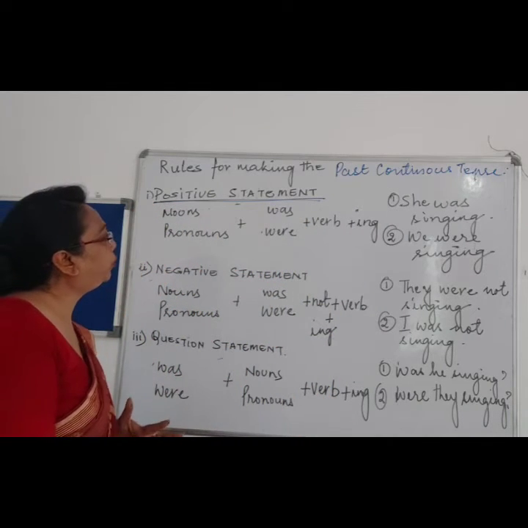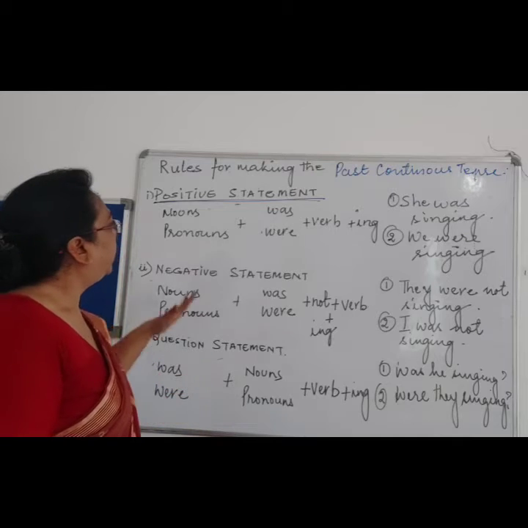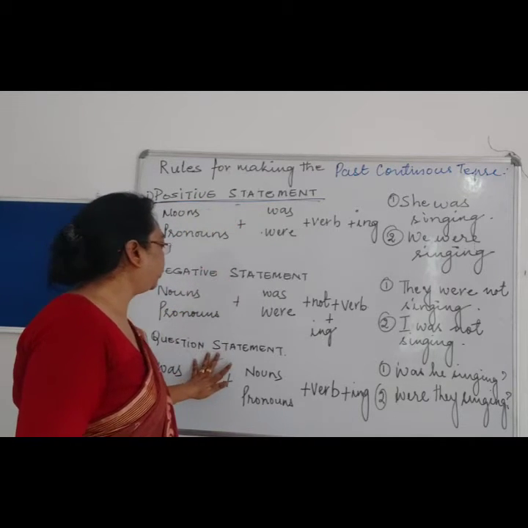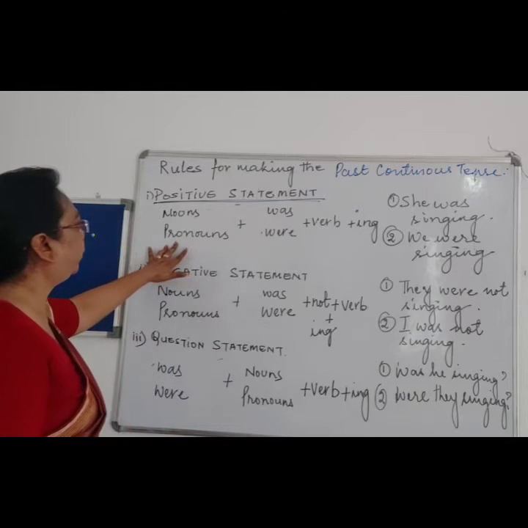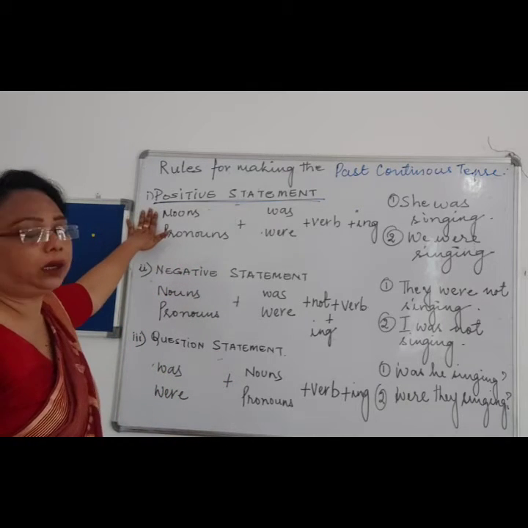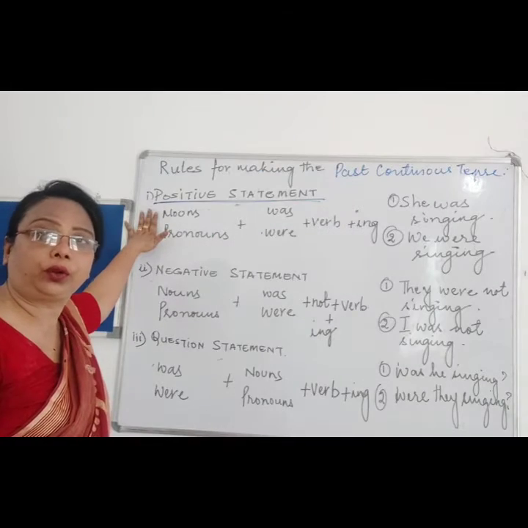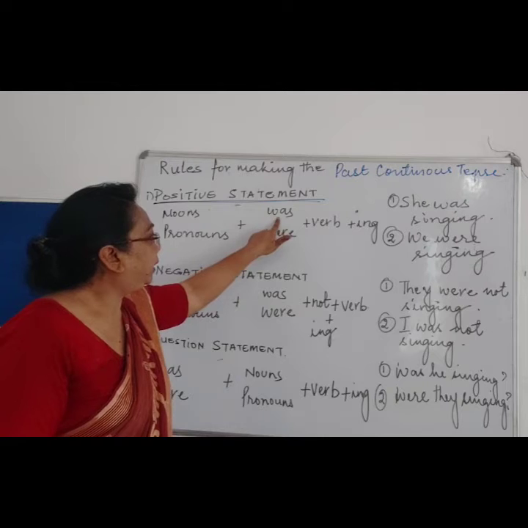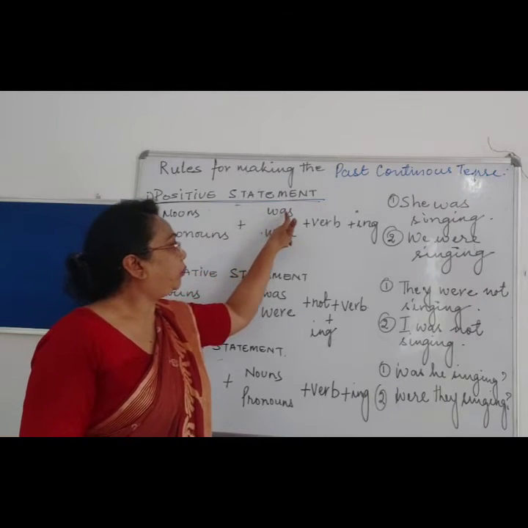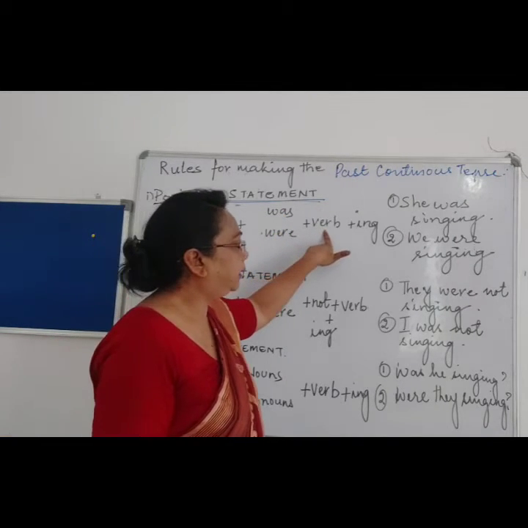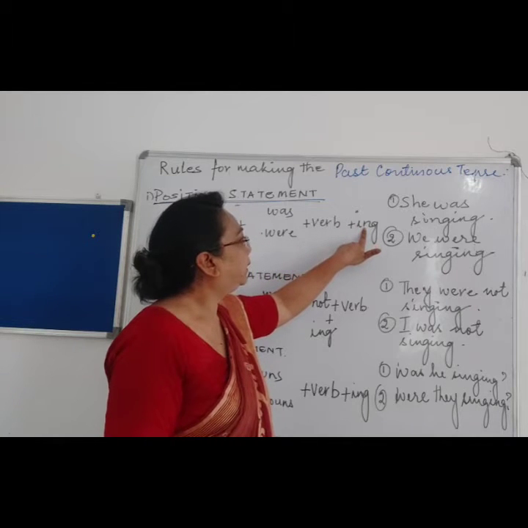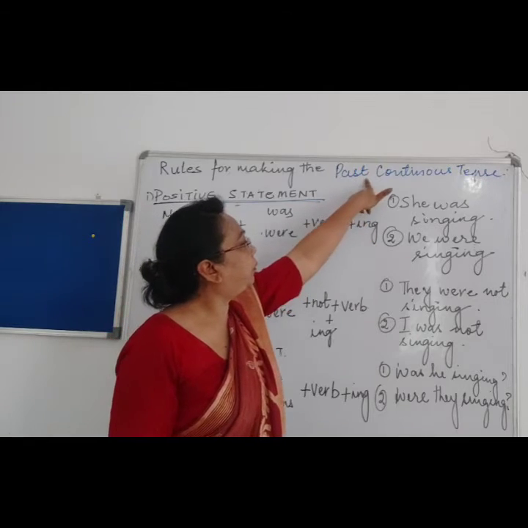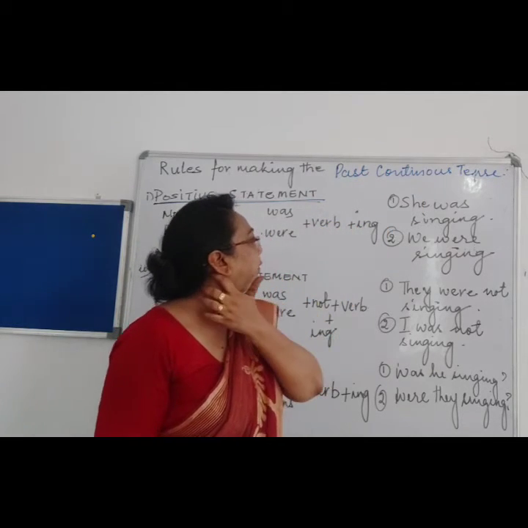As I have already spoken, in every form there are three types of statement: positive, negative and question. Let's see the positive statement. When the noun is either noun or pronoun in the singular form, then we add was, and with was we will add verb and then the ing. We'll end the verb with ing. Why? Because it is past continuous tense.